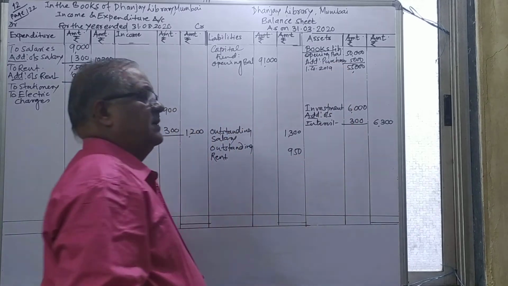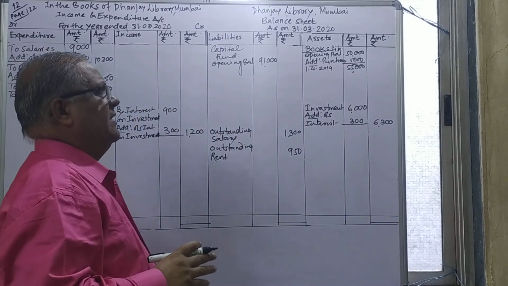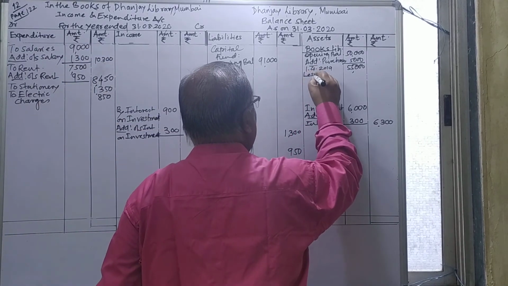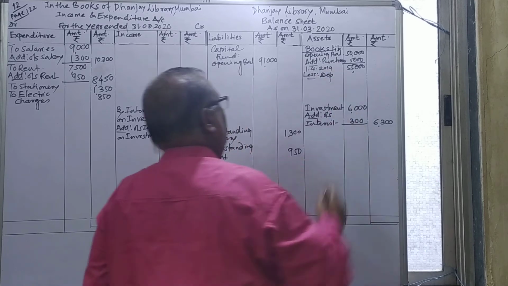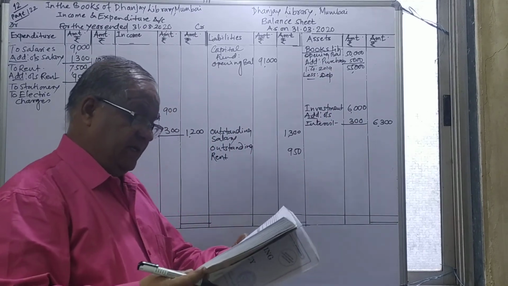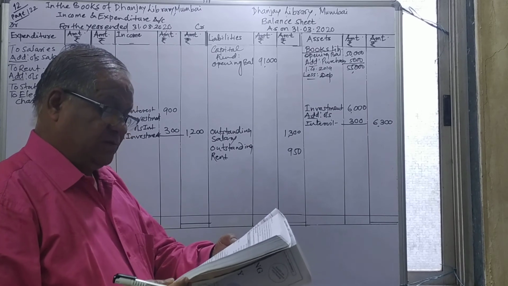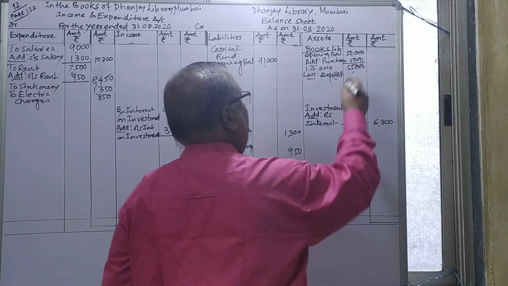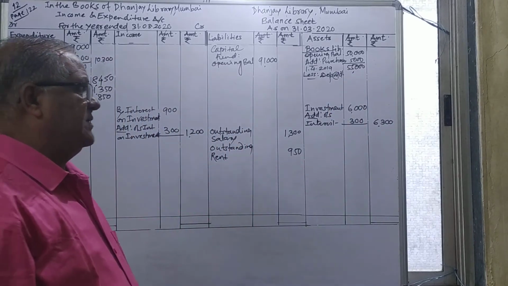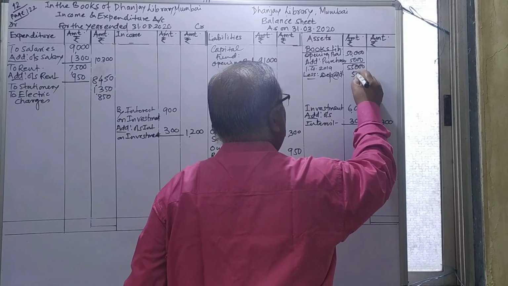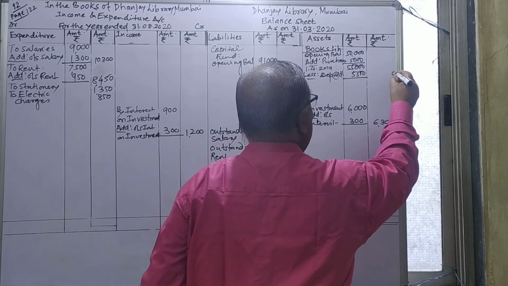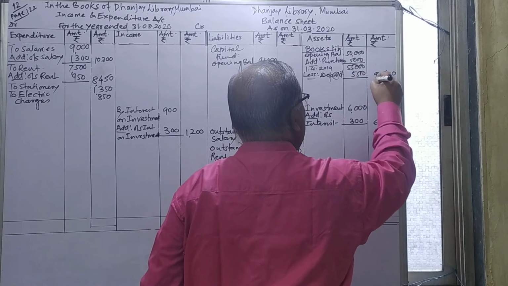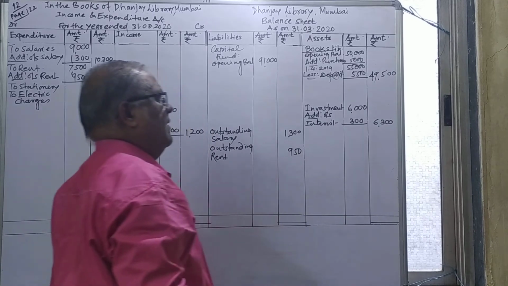1/4/2019 means at the commencement of the year we have taken these 5,000 purchases, so 55,000, and charge depreciation here, less depreciation. The depreciation given to us on library books will be 10%. How to calculate 10%? Just cancel one 0, so you get 5,500 depreciation, and deducting, 49,500 is the amount remaining.